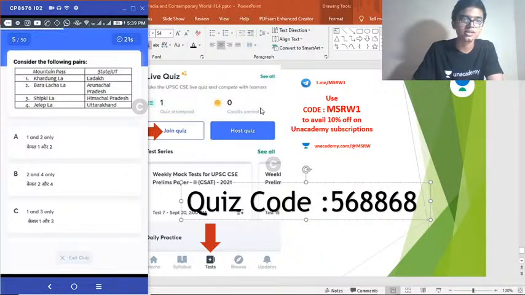Okay, no worries. Now you have to match the mountain pass with the state. Khardungla, Ladakh. Bararlachala, Arunachal Pradesh. Shipkila, Himachal Pradesh. Jalepla, Uttarakhand. Which of the following pairs is correctly matched?